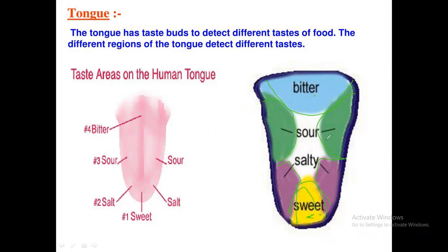Bitter, sour, salty, sweet. The tongue has taste buds to detect these. On the tongue there are tiny taste buds, which you can look at closely. We can feel different tastes. The different regions of the tongue detect different tastes. These are the taste areas of the human tongue: bitter, sour, salty, and sweet.